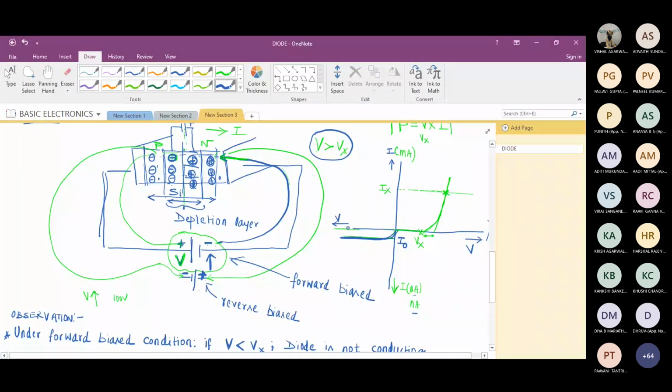According to me, definitely it is going to create an issue. What is that? Again, we'll go back to the basics. What is power? V into I. I is almost constant. It is also less, in micro or nanoamps. But what about the voltage? Am I raising the voltage V? So will P remain constant or will it start rising?